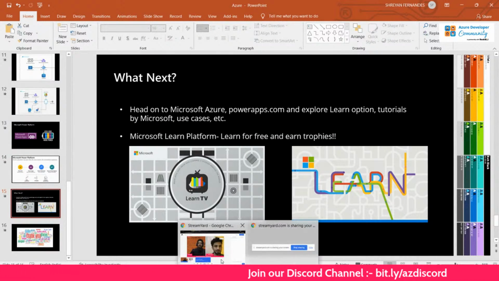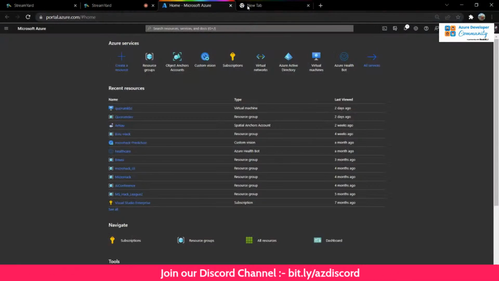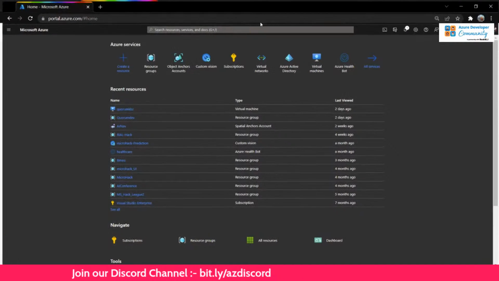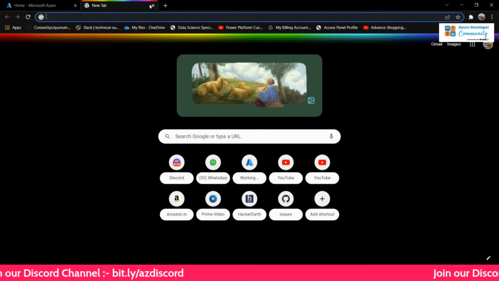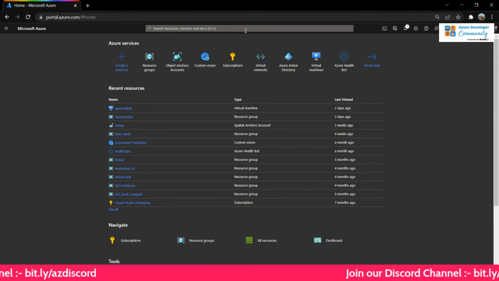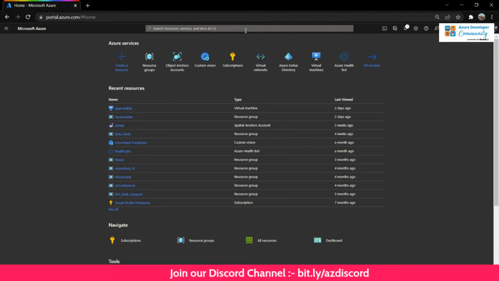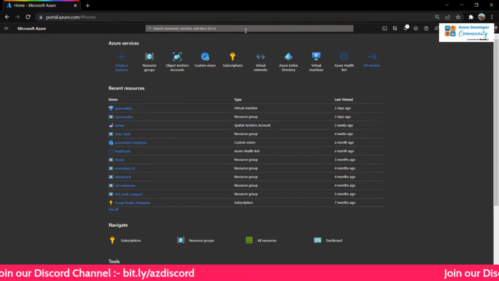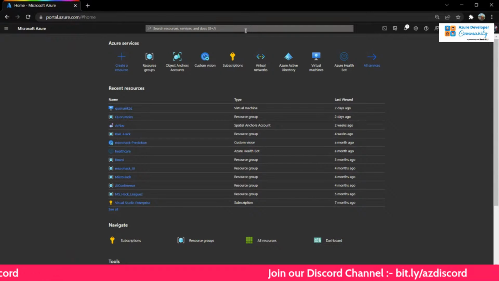So without further delay, let us just jump into Microsoft Azure. If you are new to this, you definitely have to go to portal.azure.com and log in with your credentials. If you're a student by any chance, you'll have $100 free initially. Once you sign up, you'll get $100 free, and then you can try anything that you want.